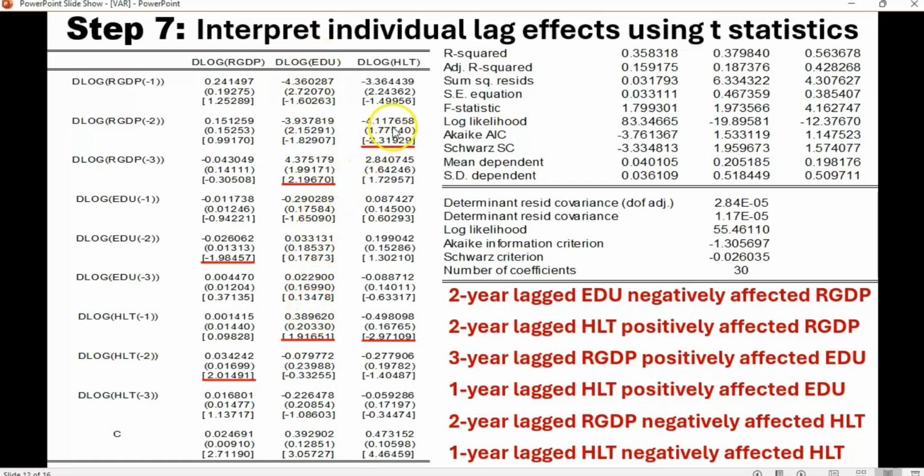Also look at this other one, 2-year lagged real GDP negatively affected what? Health spending. The effect is negative, displayed by this minus 4.117658.